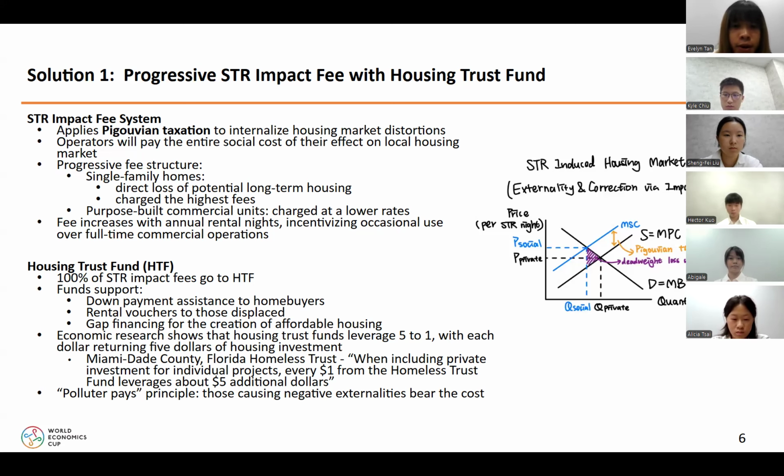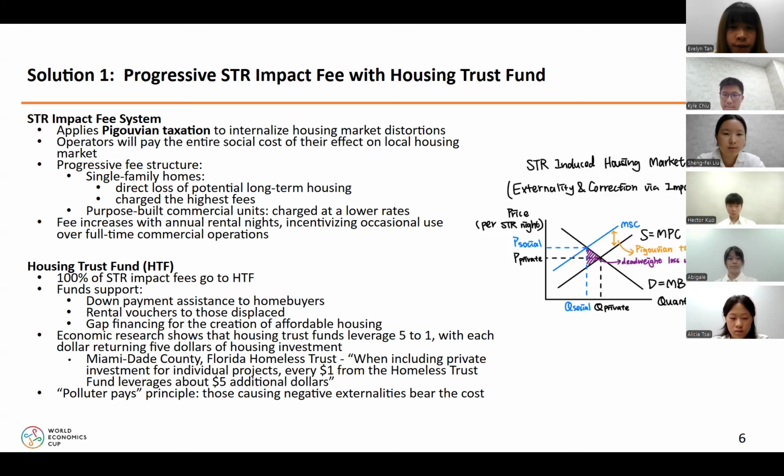The fee system is progressive. Highest for single-family homes, which remove 1 housing unit from the market, and lower for purpose-built commercial STRs, and rising with annual rental nights, so it discourages full-time commercial use. 100% of these fees fund a housing trust fund that supports down payment aid, rental assistance for displaced residents, and affordable housing development.